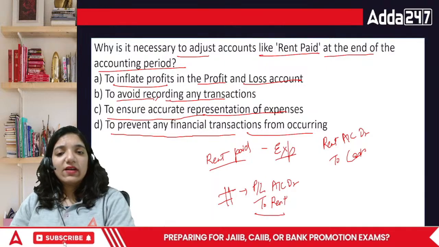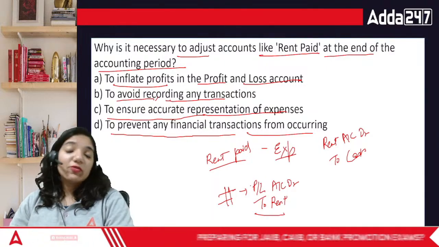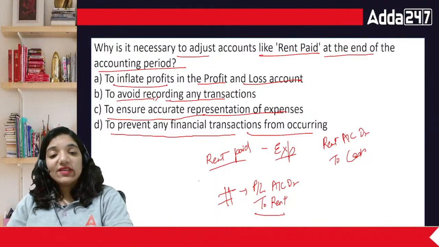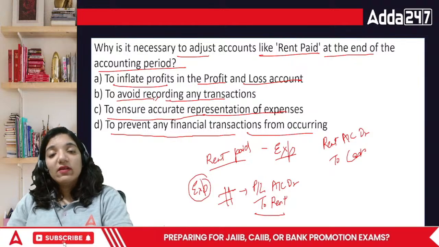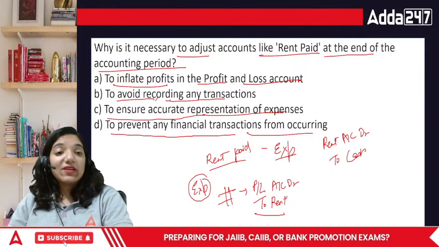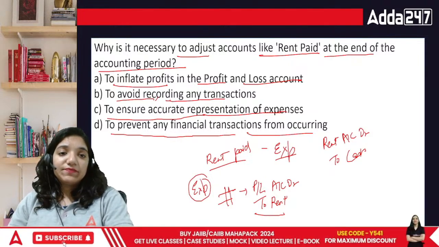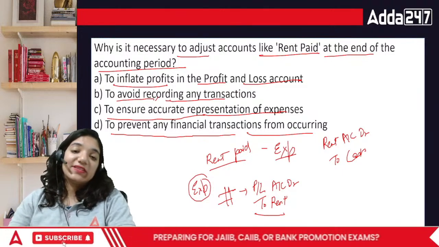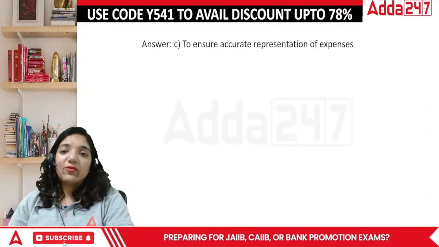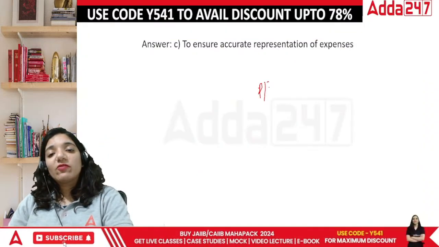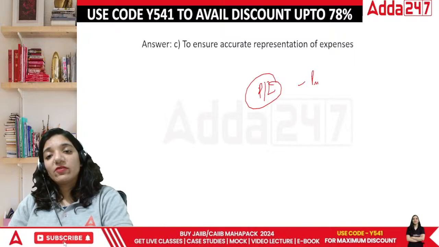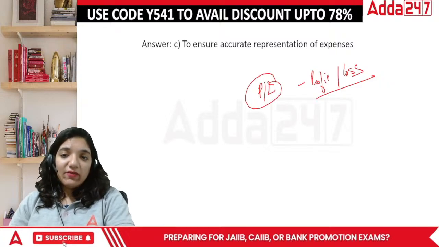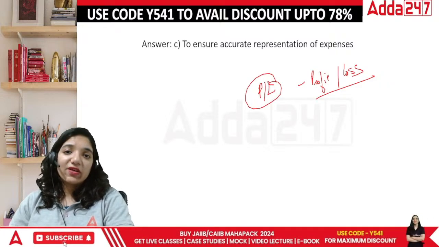So let's look at the answer. If I transfer it to the P&L account, that means this would be noted as an expense. Obviously, this is how we record an expense. We paid cash and this cash was paid as an expense. So what would it be? This is to ensure accurate representation of the expenses. The expenses have to be noted down because if we do not put them in the profit and loss account, they are not shown as a profit or a loss. We are required to do this in the books of accounts, right?